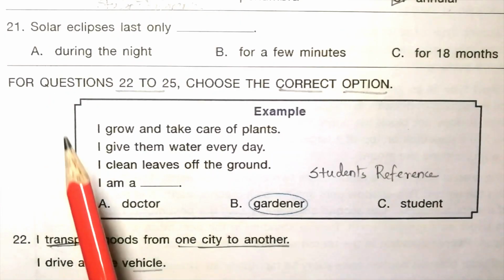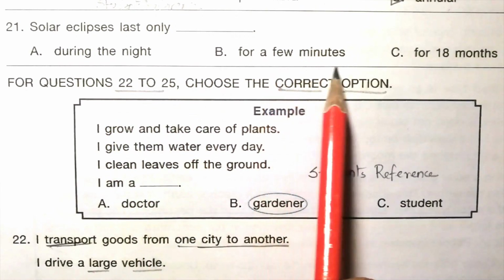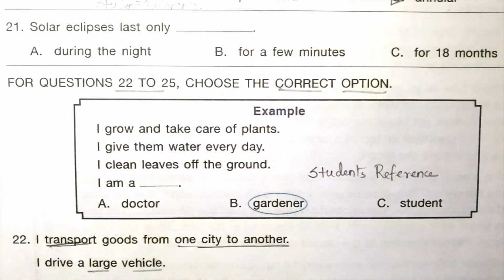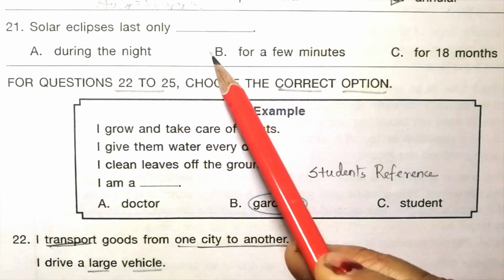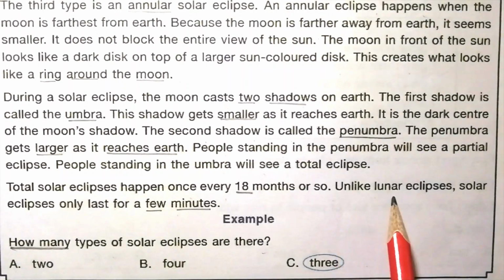21. Solar eclipses last only dash during the night, for a few minutes, for 18 months. The answer is B. For a few minutes. The answer is given here. Unlike lunar eclipses, solar eclipses only last for a few minutes.